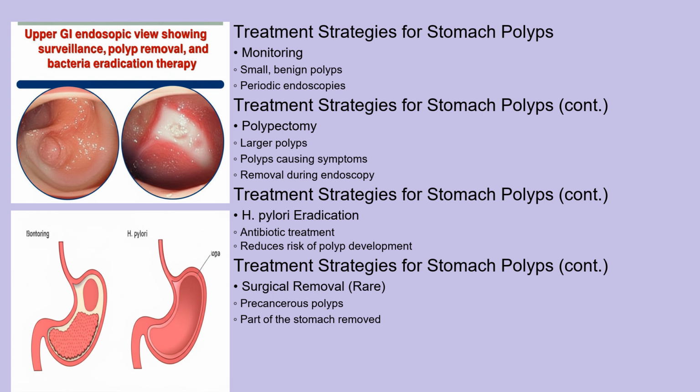Treatment depends on the size, type, and number of polyps, as well as the presence of any symptoms. Small benign polyps may simply be monitored with periodic endoscopies. Larger polyps, or those that are causing symptoms, are typically removed during an endoscopy using a technique called polypectomy. If H. pylori infection is present, antibiotic treatment is necessary to eradicate the bacteria and reduce the risk of further polyp development. In cases where polyps are found to be precancerous, more aggressive treatment, such as surgical removal of part of the stomach, may be required, although this is rare.